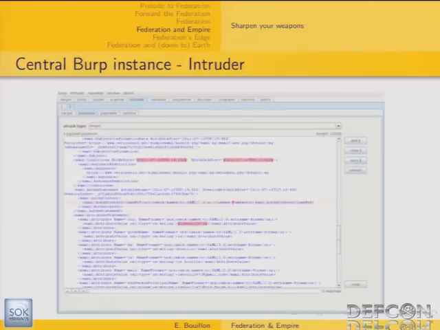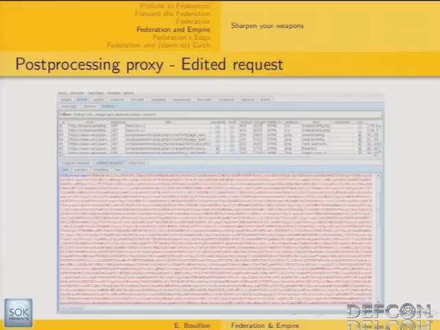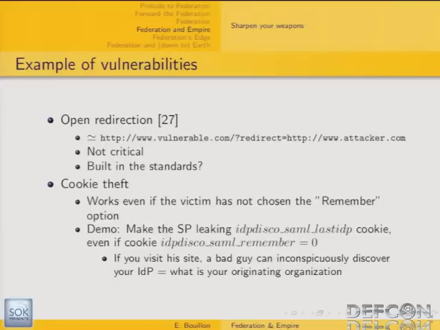At that point, the middle proxy is going to send this request to the post-processing proxy, which will receive the decoded token in clear, if you want. Then the post-processing proxy is going to encode the SAML token back to the appropriate format, so that it's sent to the application as it expects. So that's basically how it works. I'm just going to illustrate some results you can obtain using this approach.